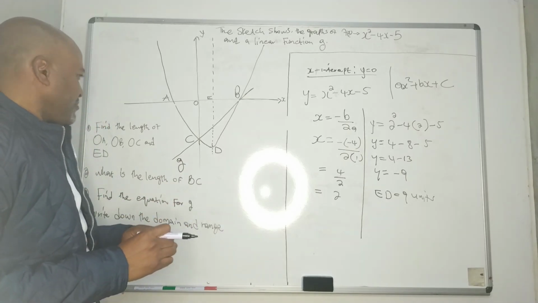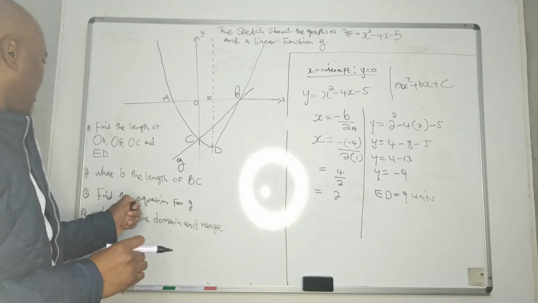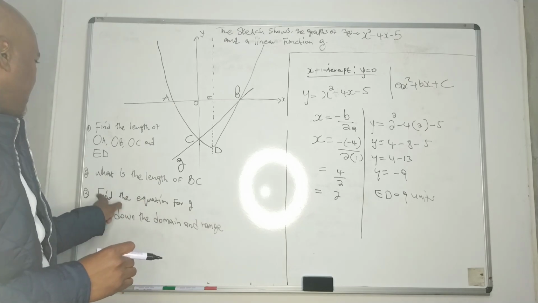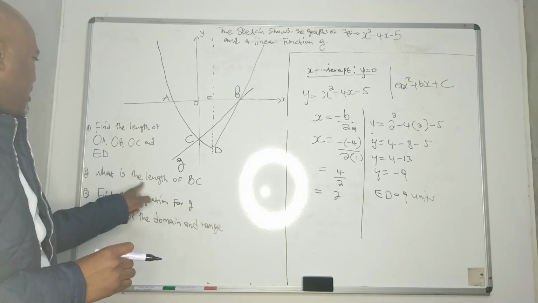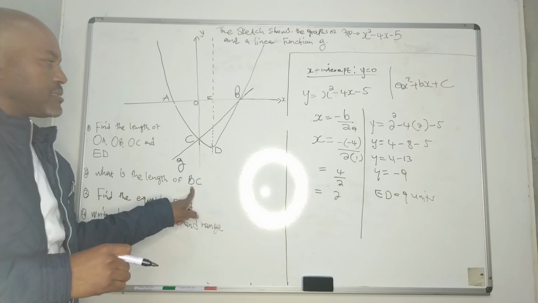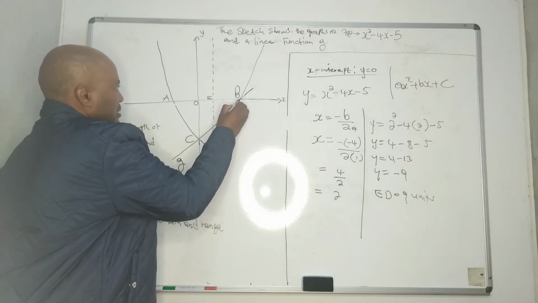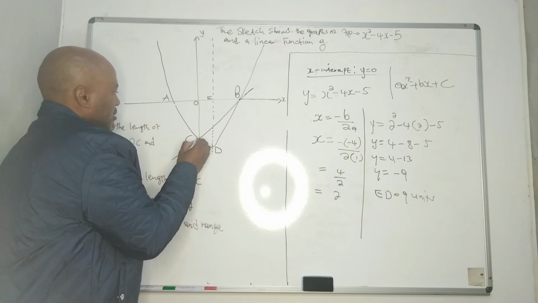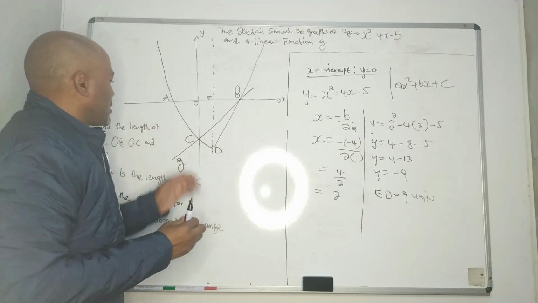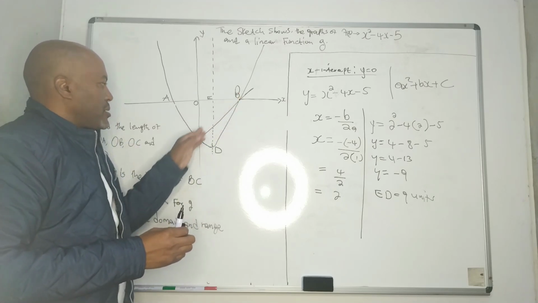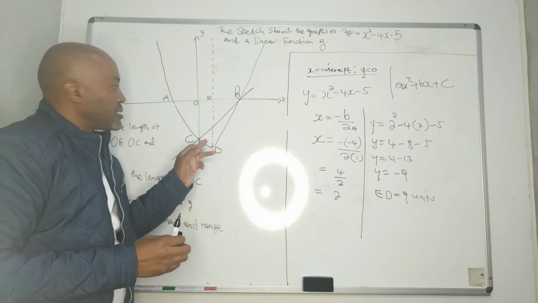Now they want us to find what? What is the length of BC? BC. It's from the linear function.